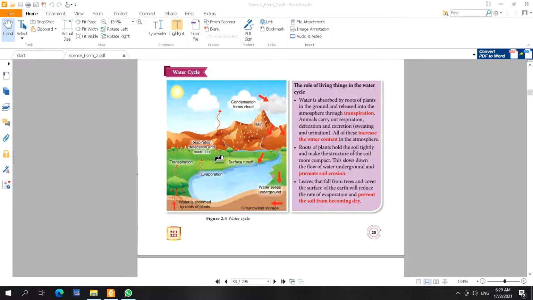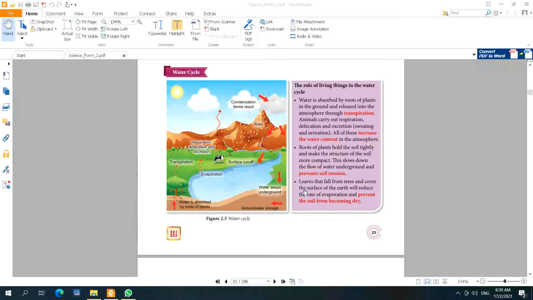Roots of plants hold the soil tightly and make the structure of the soil more compact. So what happens? This will slow down the flow of water underground and prevent soil erosion. What happened at Cameron Highlands? When we cut all the trees, that's why we have soil erosion, because we don't have trees to hold the soil tightly. Now, when it's raining, it will bring the soil together and cause soil erosion.